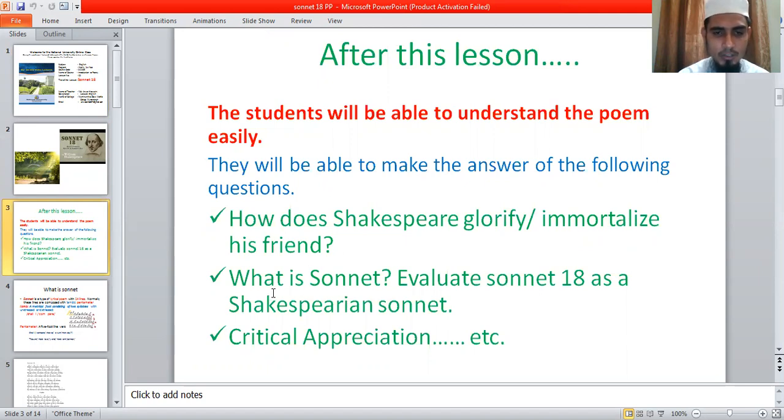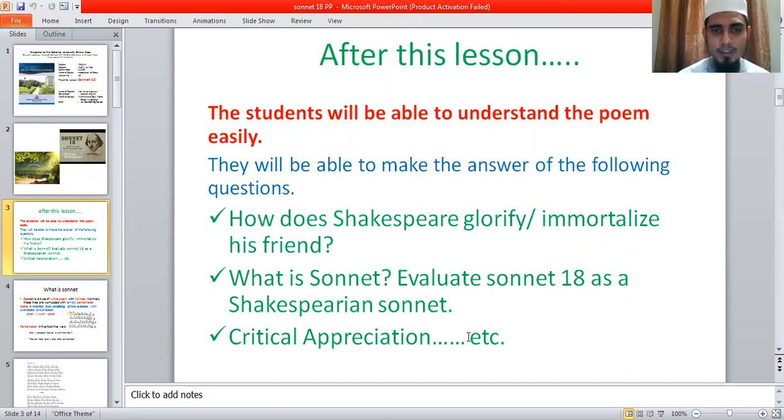Then the question is, what is a sonnet? Evaluate Sonnet 18 as a Shakespearean sonnet. Another important question is the critical appreciation of this poem. There are so many questions. You know, what is an image, and there may be a question about what types of images the poet uses in this poem.